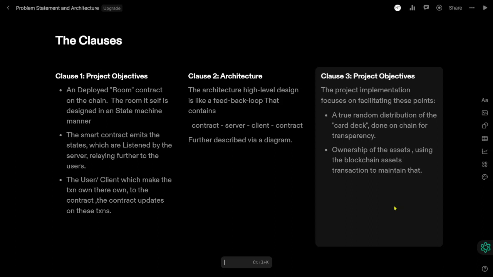The second one is the architecture. The high level design of the architecture is like a feedback loop that goes from contract to server to client to contract. Further description is given via a diagram.